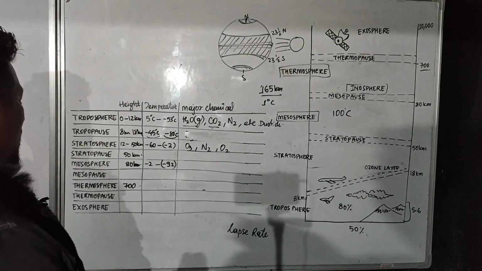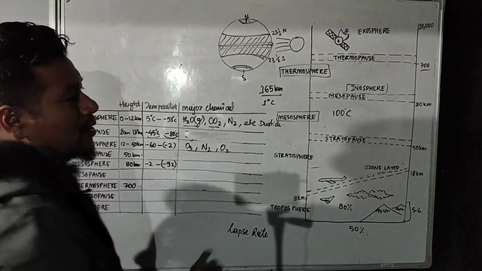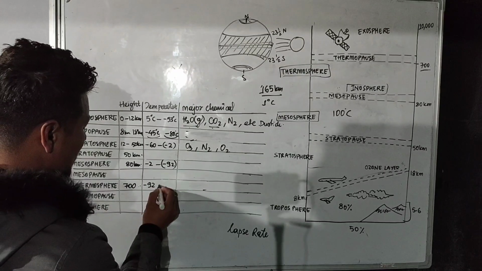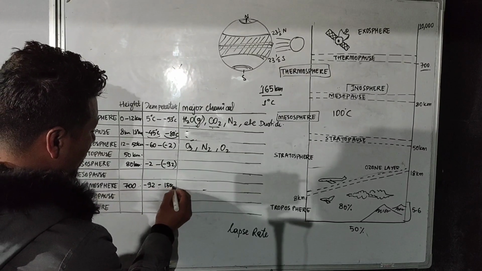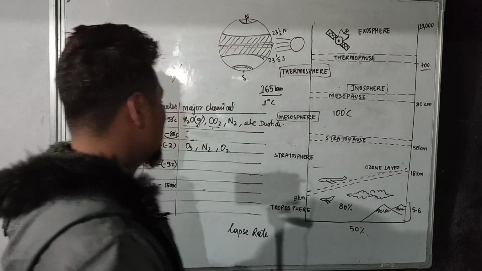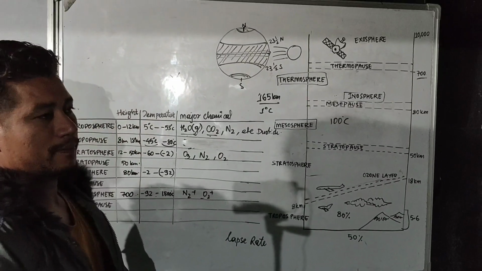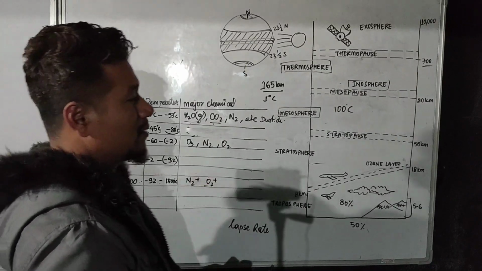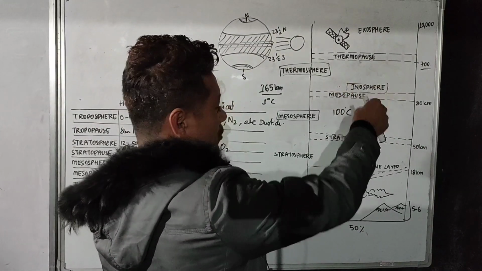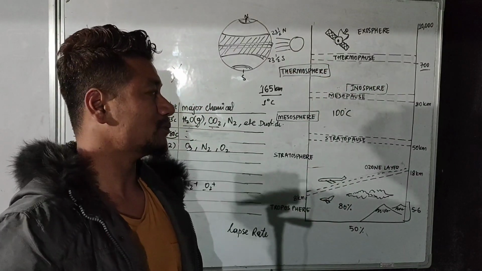Now see, in the thermosphere the temperature rises from -92 degrees Celsius to 1500 degrees Celsius. It is very hot. It is hot due to the presence of charged particles like N2 positive, O2 positive and so on. Due to the presence of the charged particles, the temperature of the thermosphere is very high. Because the temperature is very high, that's why it is referred to as the thermosphere.